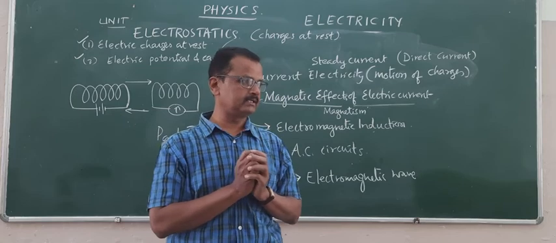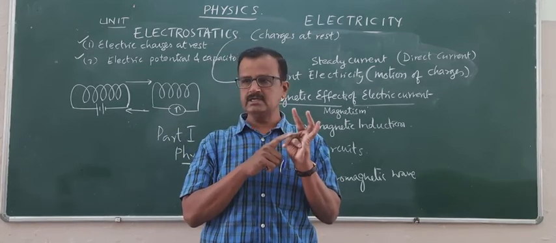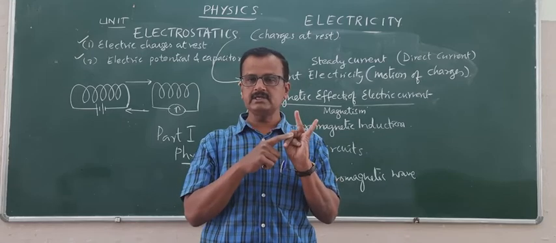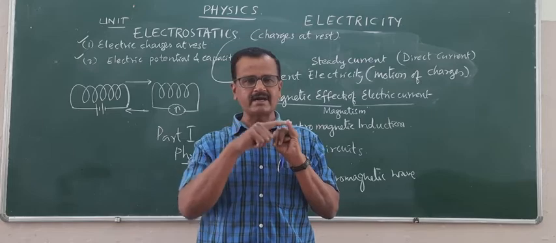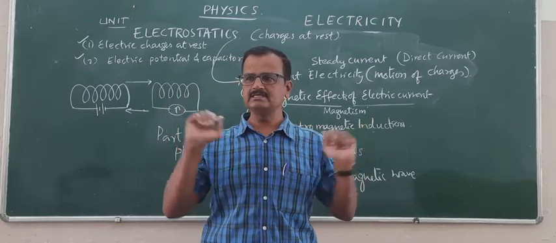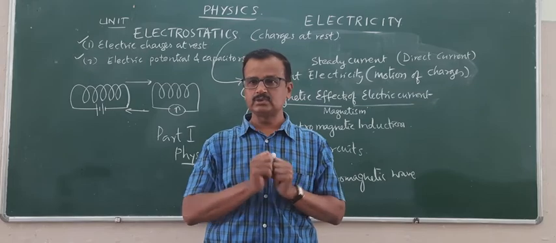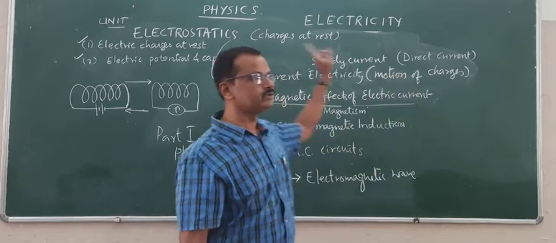Totally 7 are there. So these are all called electromagnetic radiations. How are these caused? Again, it is related to charges.